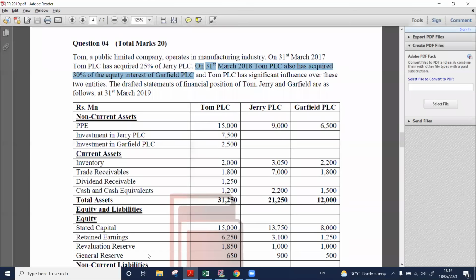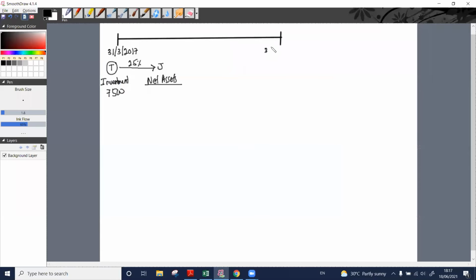Right. Here, this is my time bar on 31st March 2018.